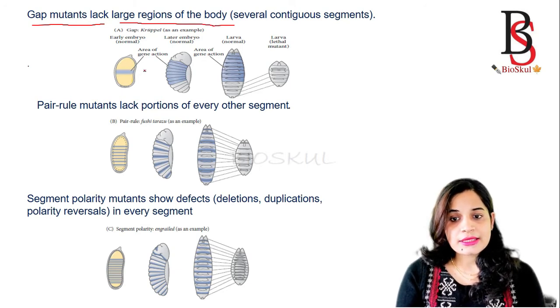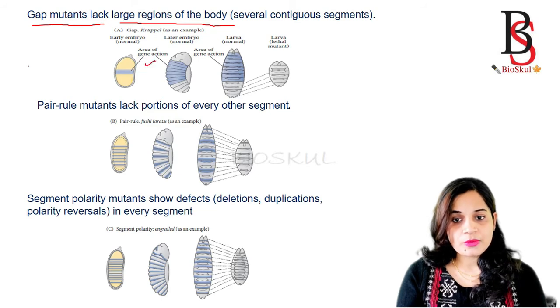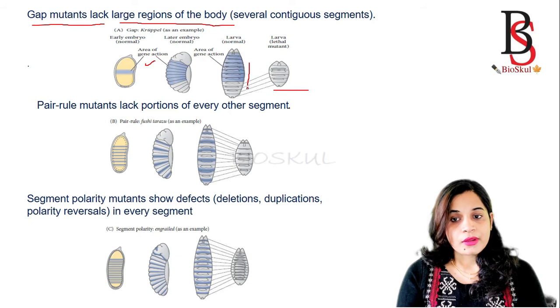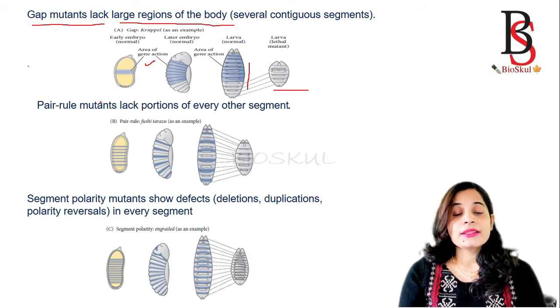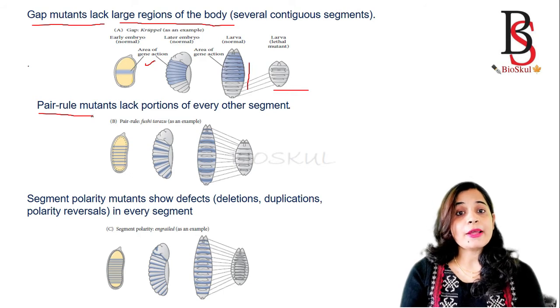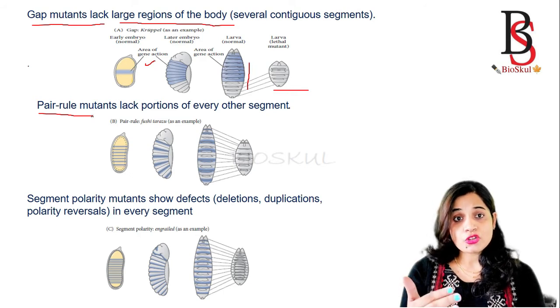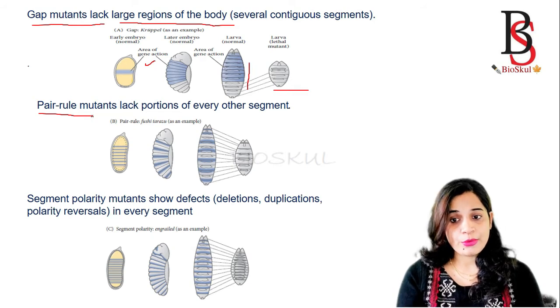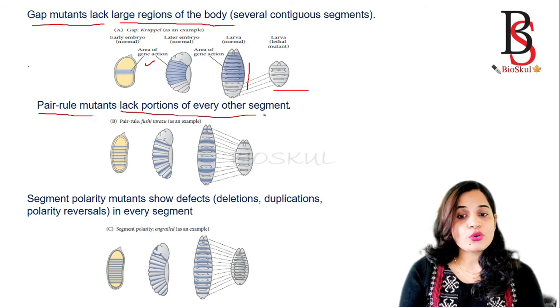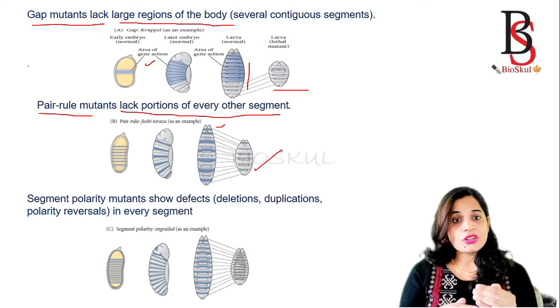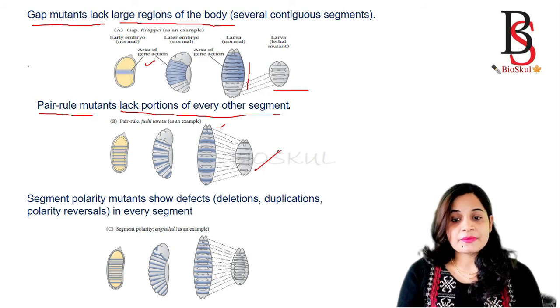Okay, so this is the area of gene expression in the embryo. But when there is a mutation, then that embryo lacks large regions. Then the second group of genes is known as the pair rule genes, and the pair rule gene function is to form striped patterns in the embryo. But if the pair rule genes are mutant in the embryo, then it will lack a portion of every other segment. So this one is the normal embryo and this one is the mutant embryo. It lacks every other segment and it forms zebra stripes.